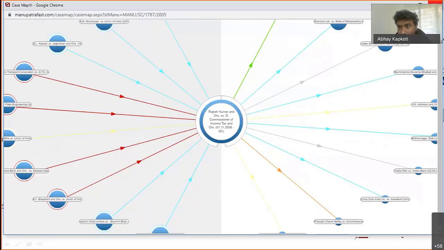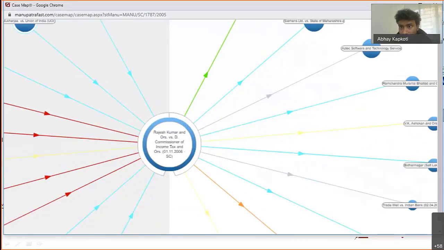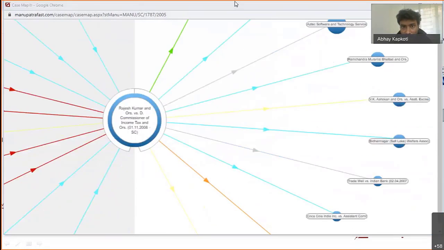Pranav sir is asking for the Boolean searches that are available. For the case map query, sir, thank you. I understood.